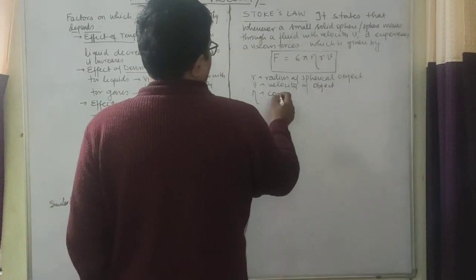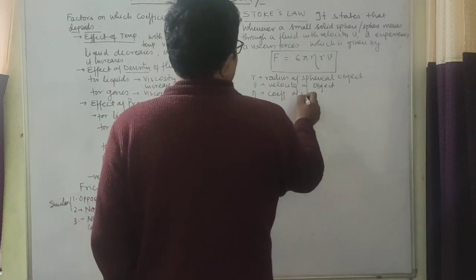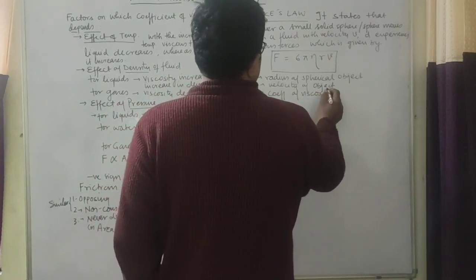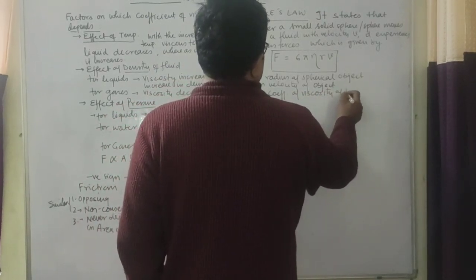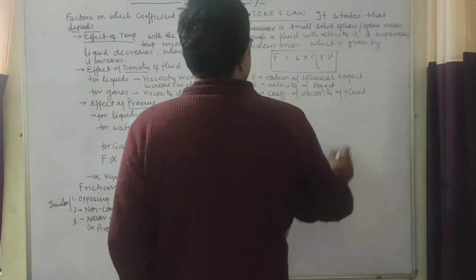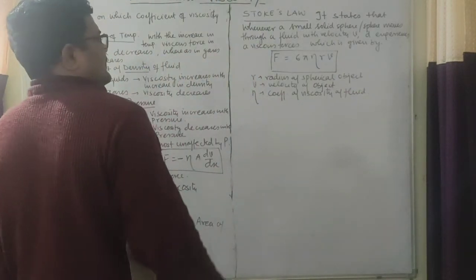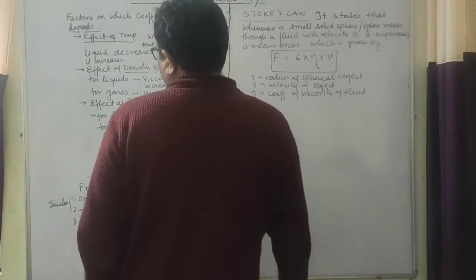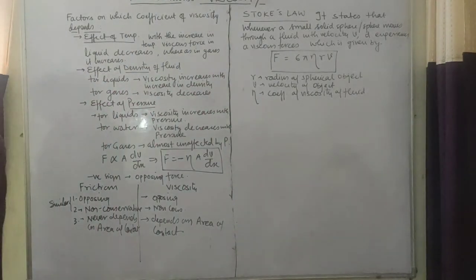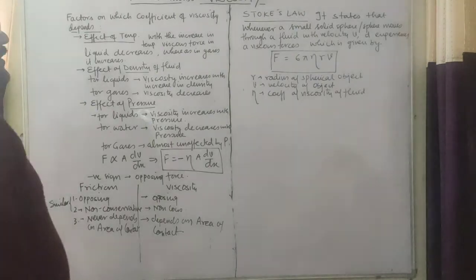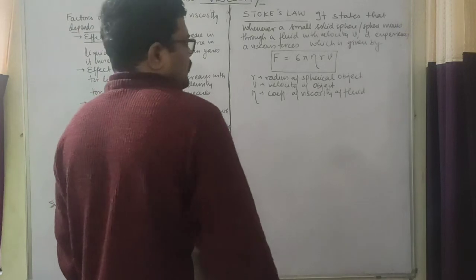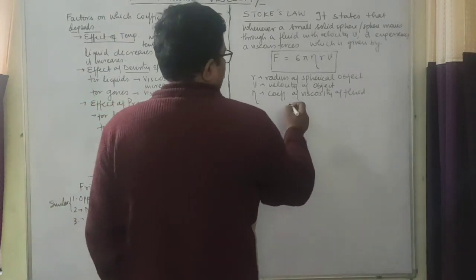Eta is coefficient of viscosity of fluid. So this is an experimental value. You can derive it with the help of dimension only. As such, there is no derivation required for this, but if you want, you can derive it through dimension.